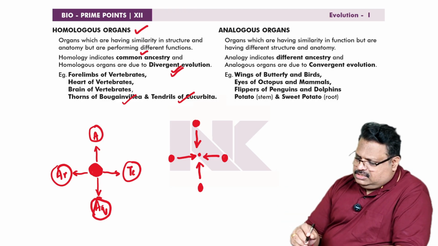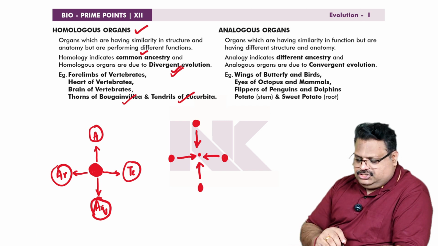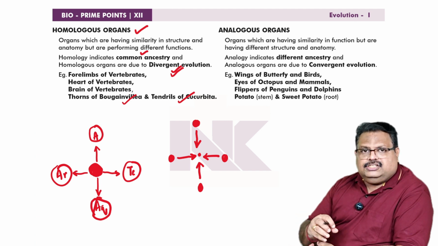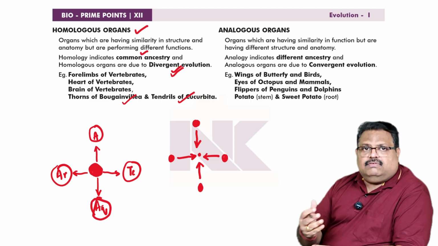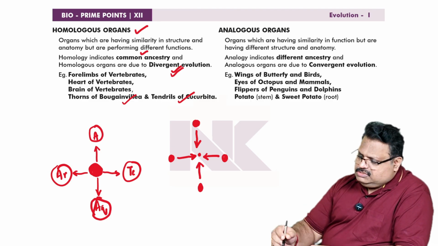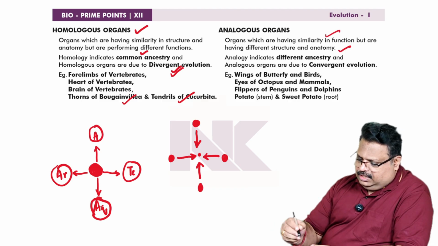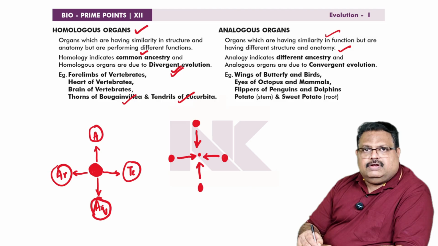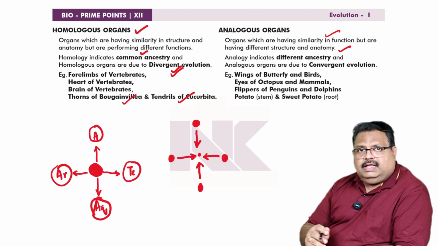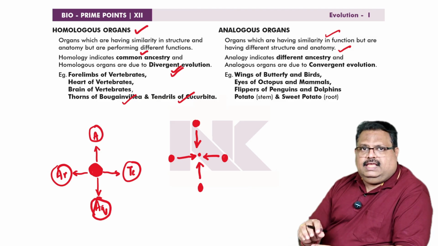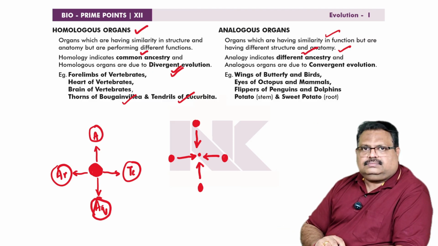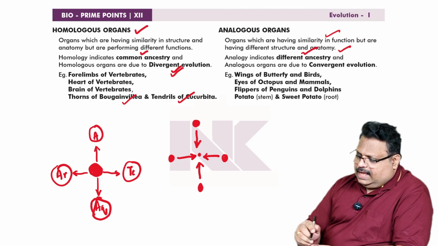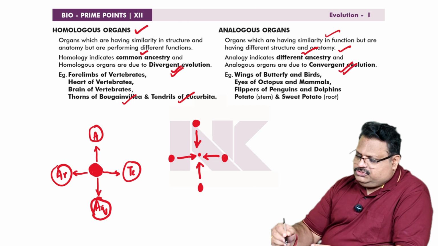Organs which have similarity in function are evolving in a particular direction, meaning their evolution is for a particular function. That means they are functionally similar. Organs which have similarity in function but different structure and anatomy, only because they come from different sources of organisms, are anatomically different but perform the same function. Analogy indicates different ancestry.